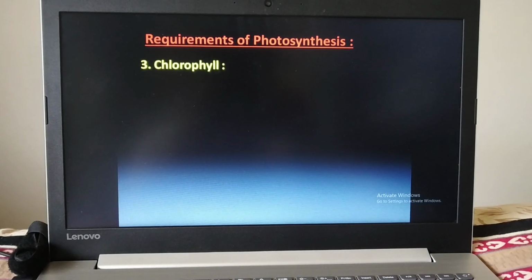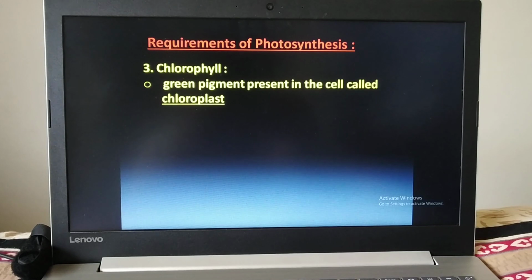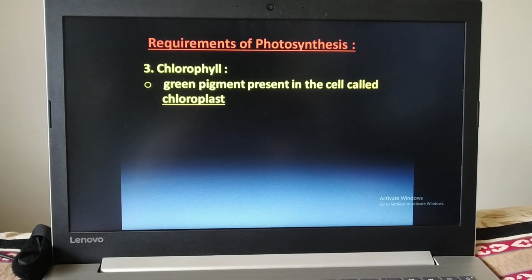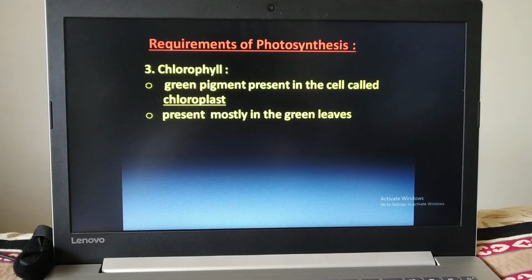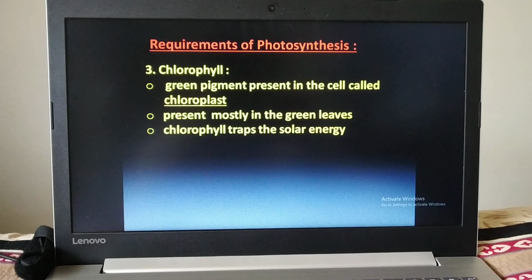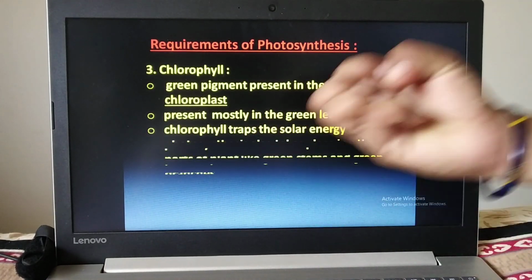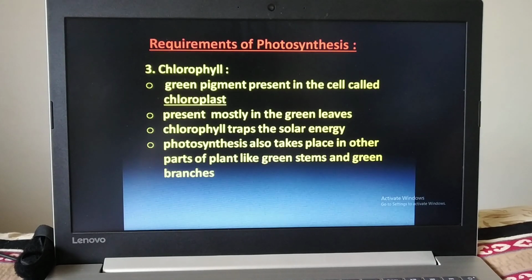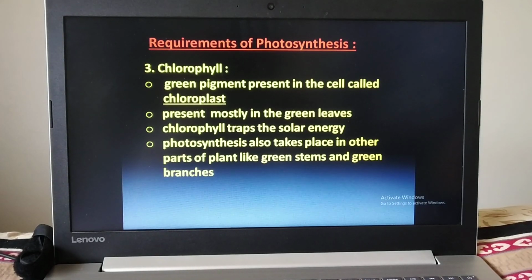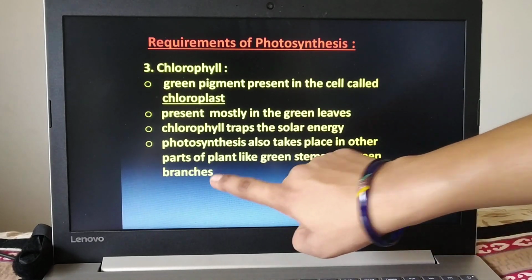Third, we require chlorophyll. The green pigment present in the cells of the leaves is called chloroplast, and that is present mostly in the green leaves. Chlorophyll's function is to trap the solar energy, and photosynthesis also takes place in other parts like green stems and green branches.